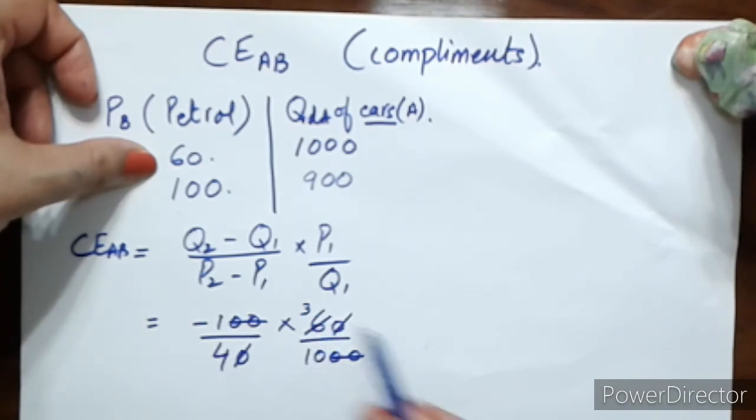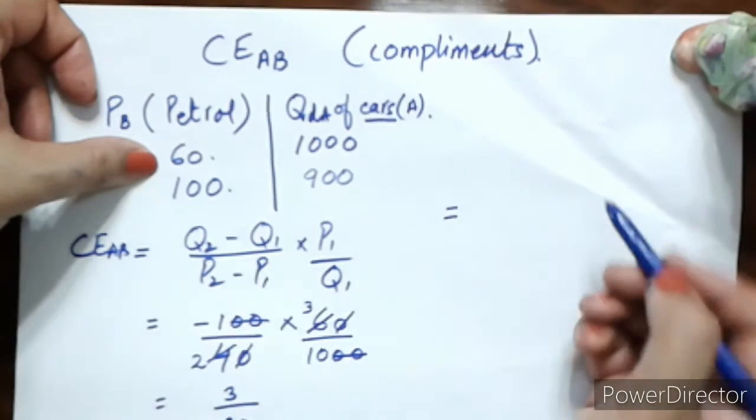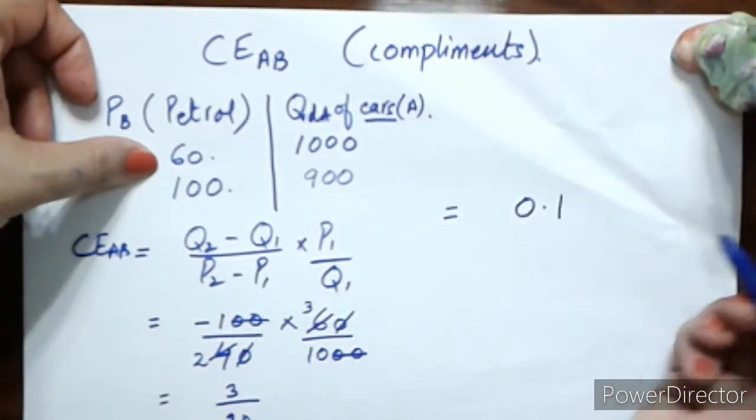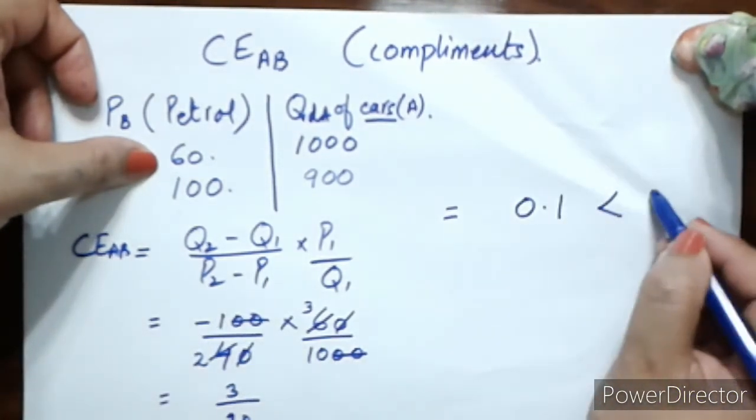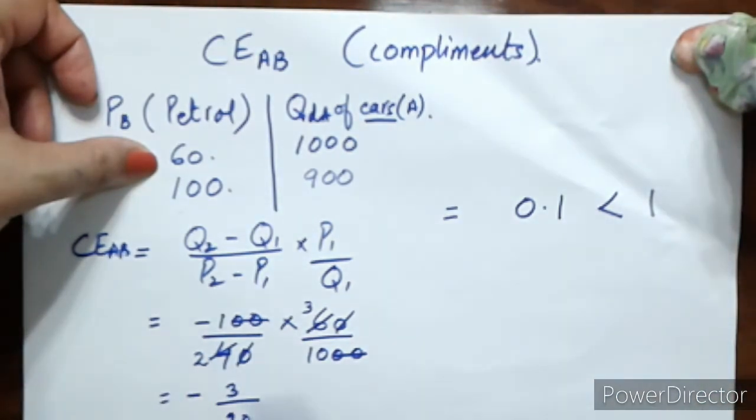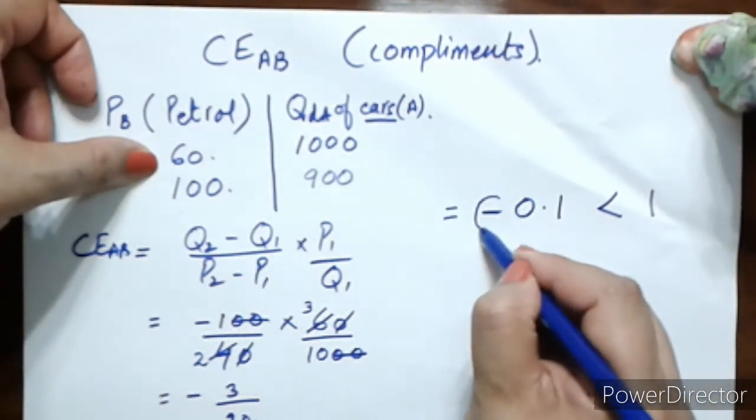3 2s are 6 and 2 2s are 4. I get 3, then 2 times 10 is 20. I hope I did it right. Yeah, 3 divided by 2, and my answer is going to be 0.1, okay, which is less than 1. And what is my sign? I am getting a negative sign here.